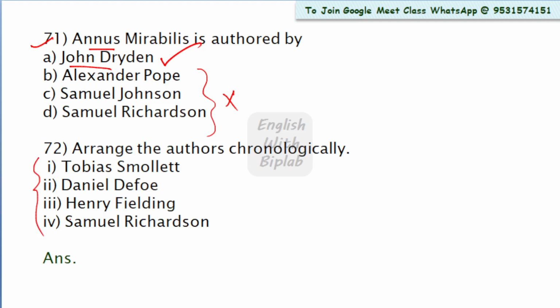So let's check their historical or chronological position. First comes Tobias Smollett. He lived between 1721 and 71. Daniel Defoe lived between 1660 and 1731.